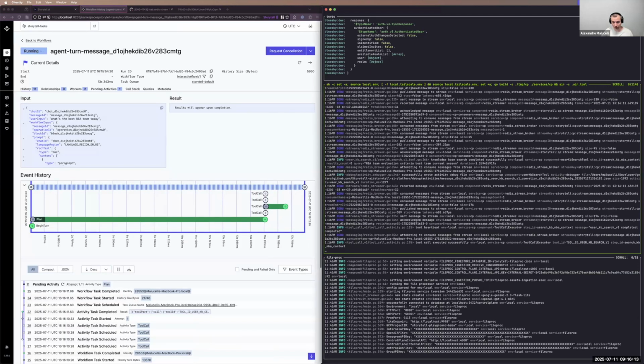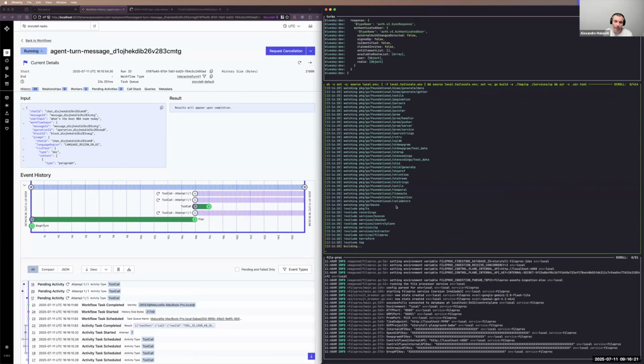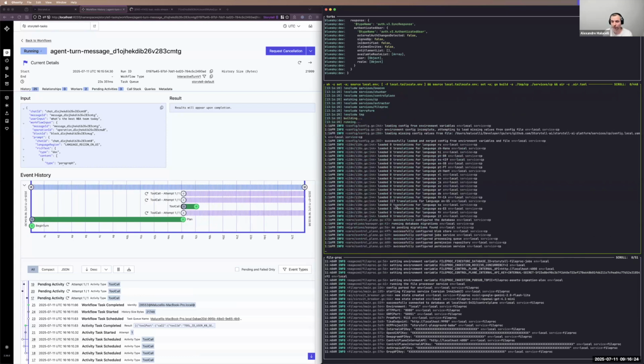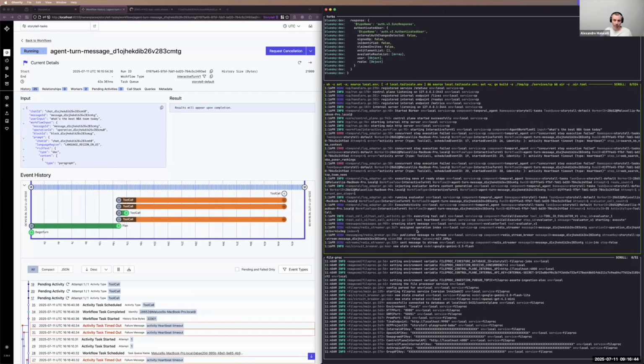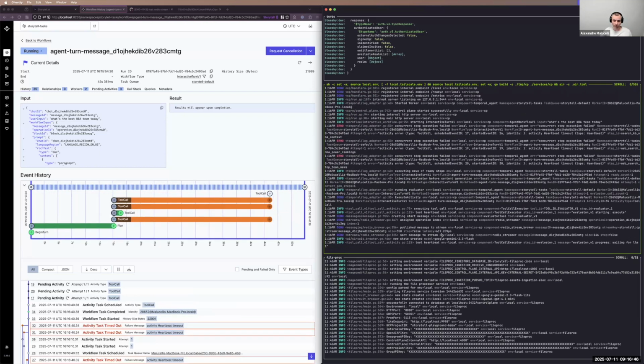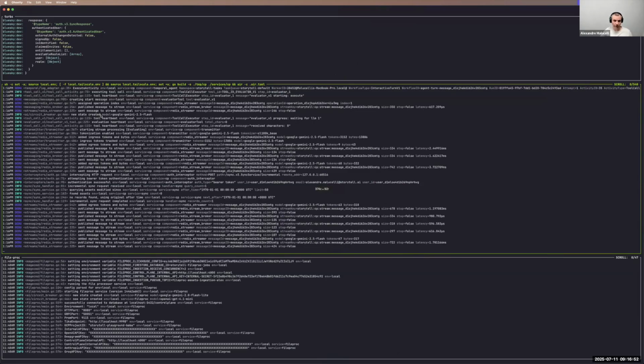Now I'm going to crash the server again. We have a bunch of tool calls here that will likely time out. I'm going to resume the server, and this could be another server coming up to pick up those tasks. You see there was an attempt here, it's going to time out, but this one should pick it up. When it picks it up, it starts publishing messages to the stream again.